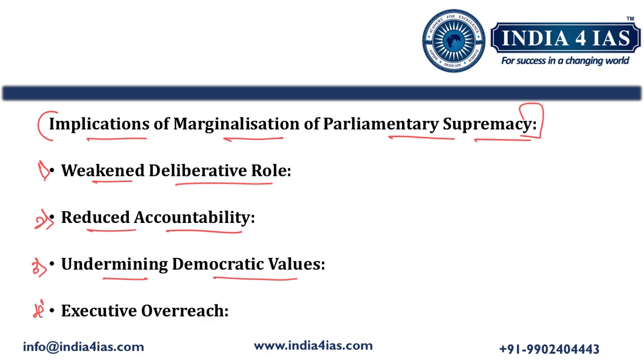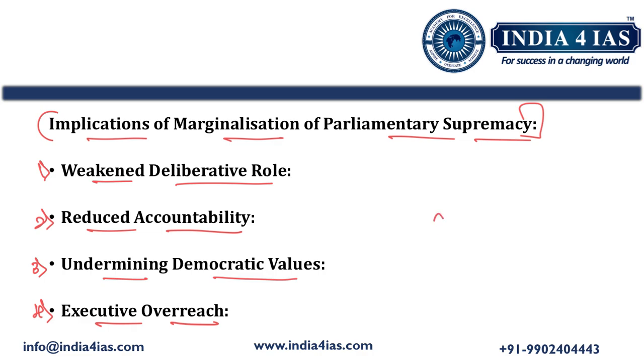Then the fourth implication is executive overreach. When the cabinet dominates the parliamentary process, it increases the likelihood of executive overreach, where the decisions are made without the adequate checks. This can result in drift towards the authoritarianism, that is cabinet authoritarianism, where the balance between the legislative and executive branches is skewed towards the executive branch.